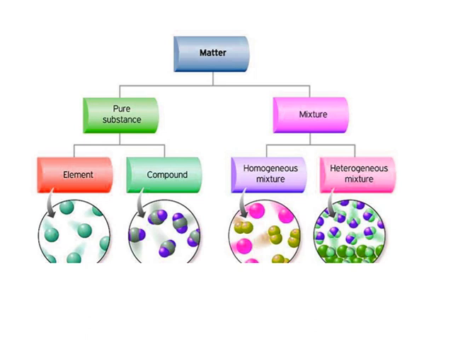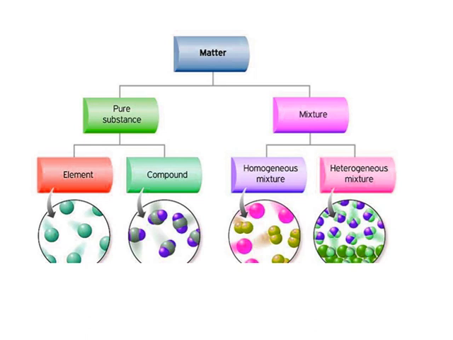Compounds. A compound is a pure substance containing two or more elements combined together in a fixed proportion by mass. The properties of a compound are completely different from those of the constituent elements.